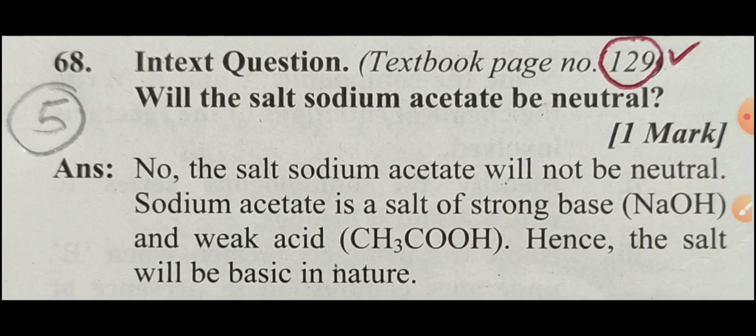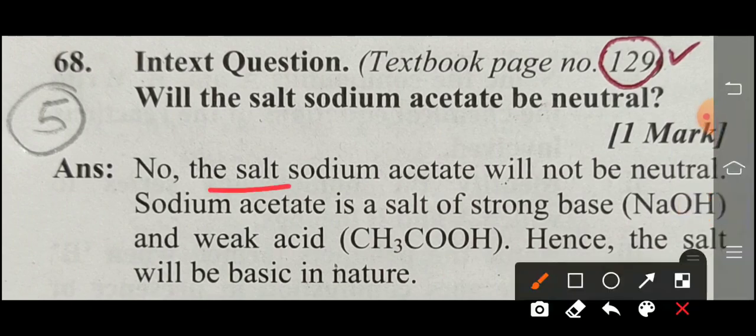This is the answer. The answer is no. Will the salt sodium acetate be neutral? No. Sodium acetate is not neutral. Why? Check that. Sodium acetate is a salt of a strong base and a weak acid. Last year you learned about this concept. A strong base reacts with a weak acid to form a salt. In that salt, which one is strong here? The base is strong. So the nature of the salt is basic.